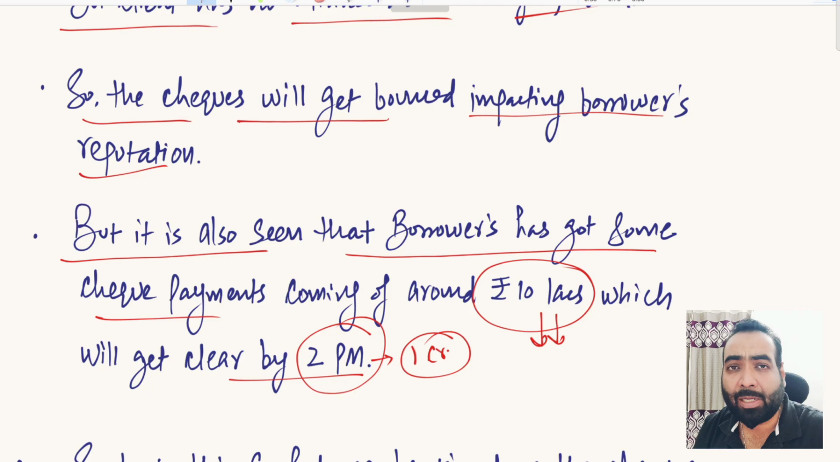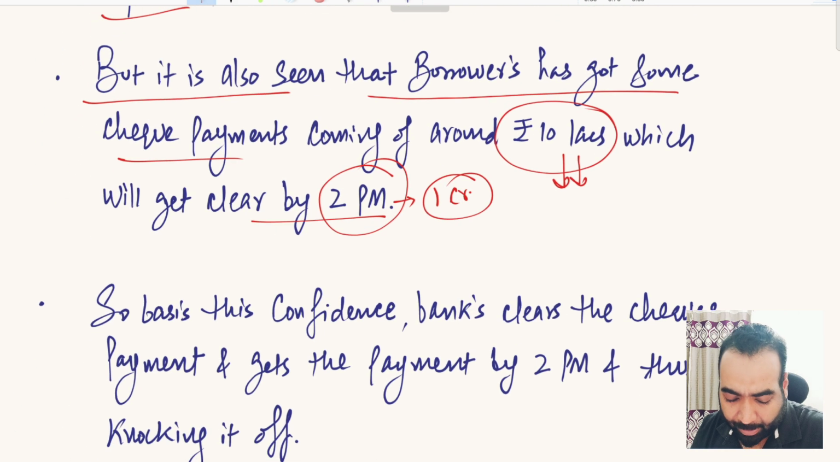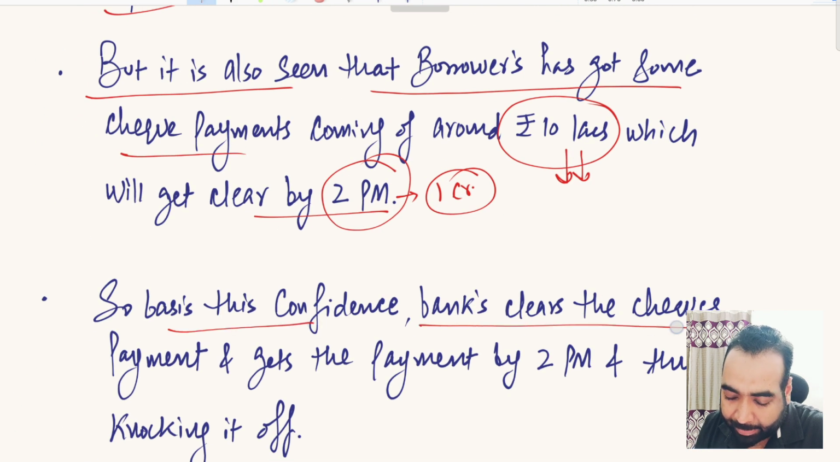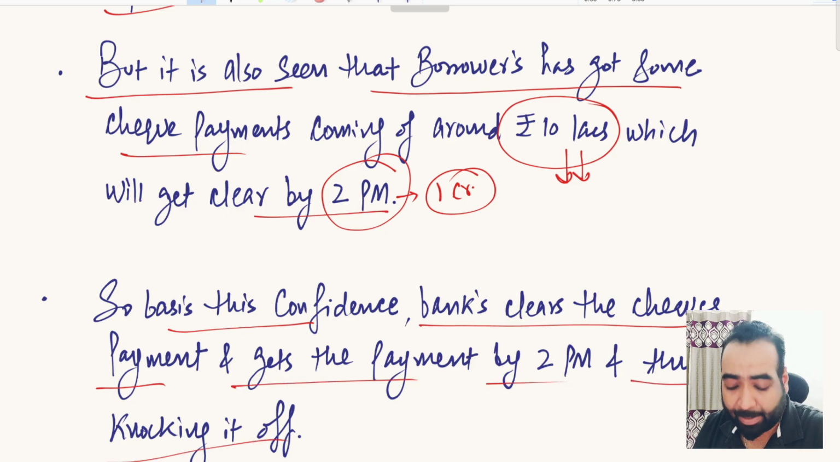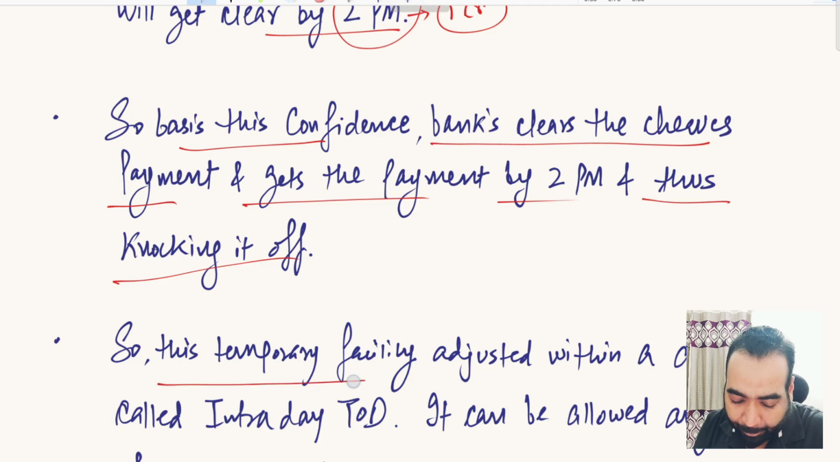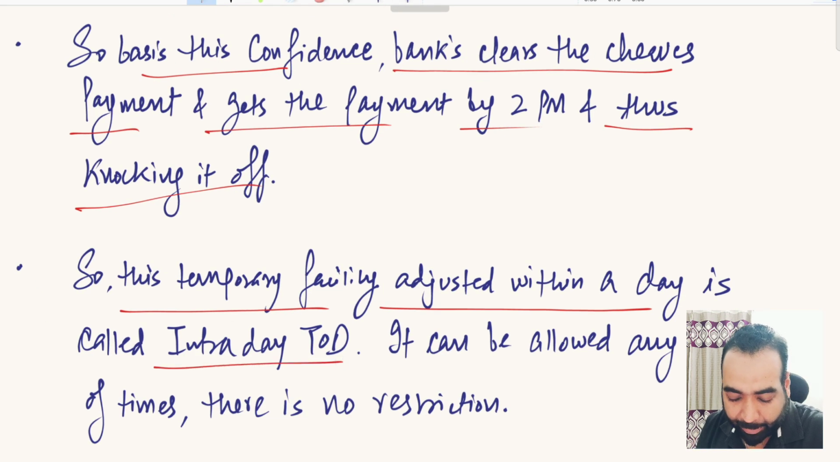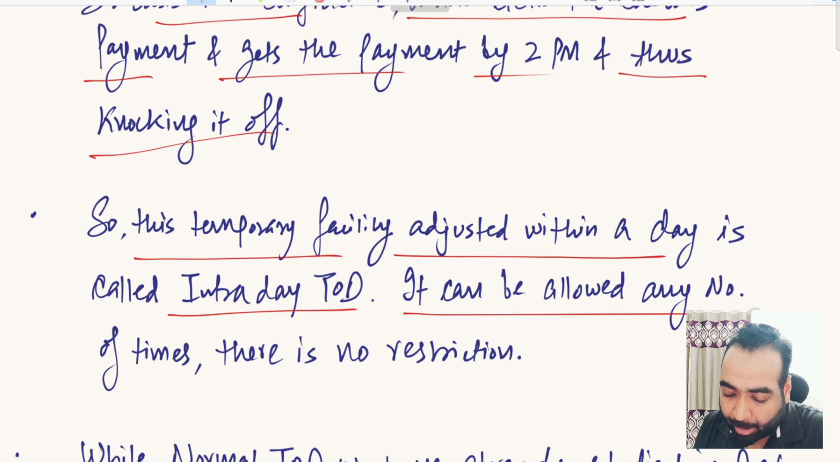So intraday TOD is the temporary, additional funds allowed by the banks, which are knocked off within the same day itself. Basis this confidence, banks clear the checks payments and get the payment by 2 p.m., thus knocking off the overdue amount of 10 lakh rupees. This temporary facility adjusted within a day is called the intraday TOD facility, and it can be allowed any number of times during the year.